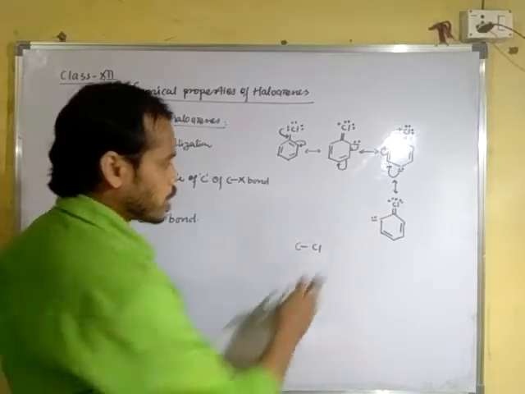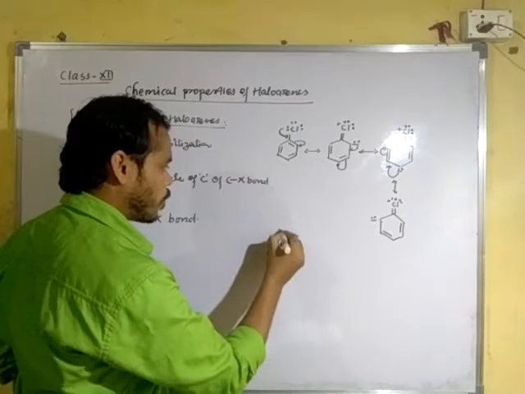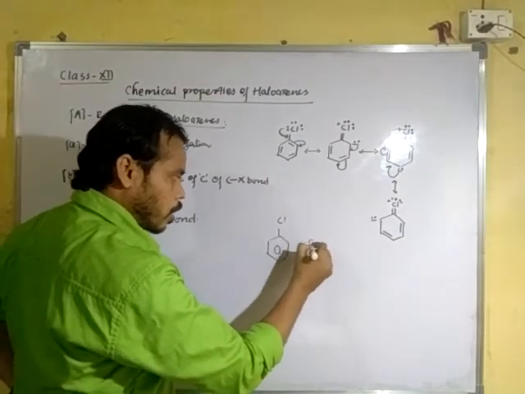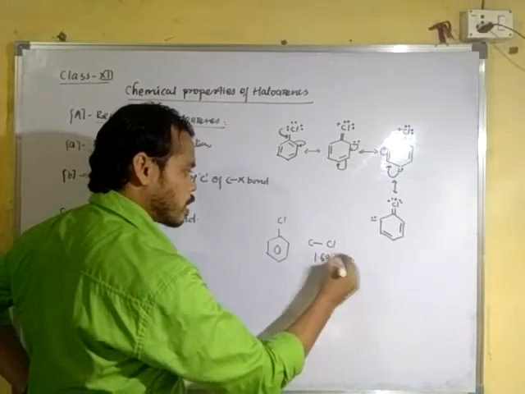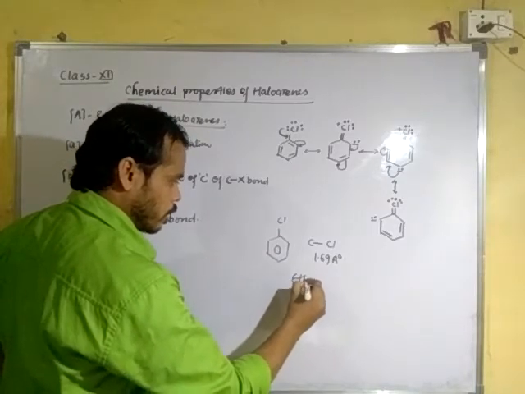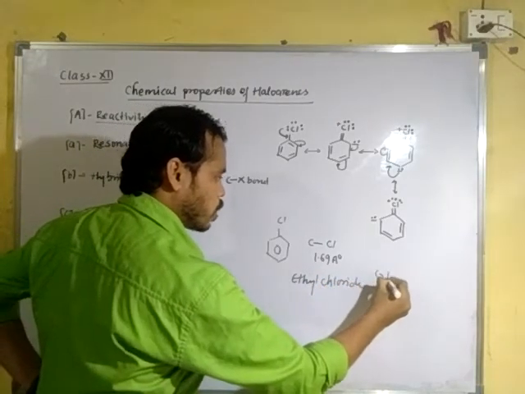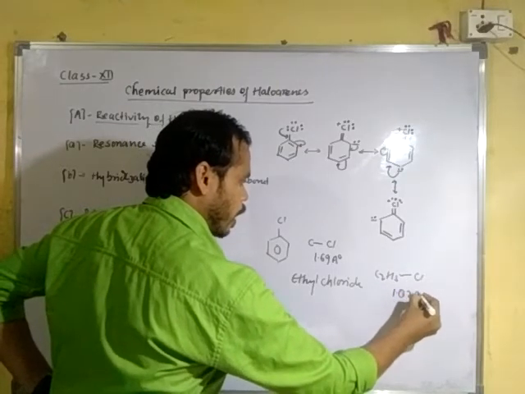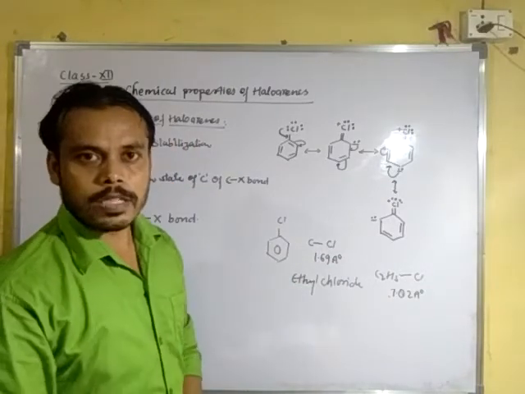In the case of chlorobenzene, the bond length between carbon and chlorine is found to be 1.69 angstrom, while in the case of ethyl chloride, or you can say C2H5Cl, the bond length is 1.82 angstrom, and this is observed by X-ray diffraction.